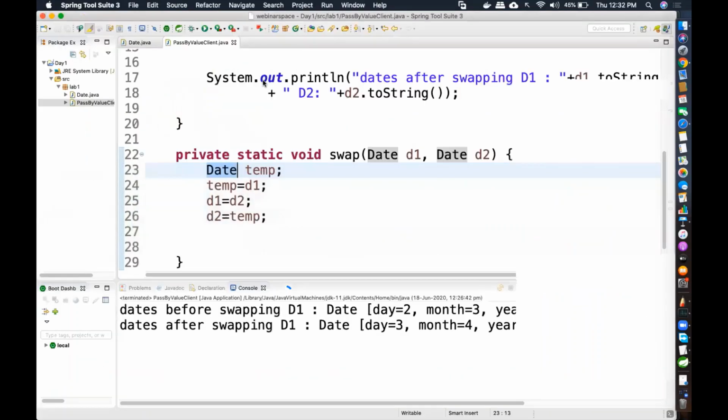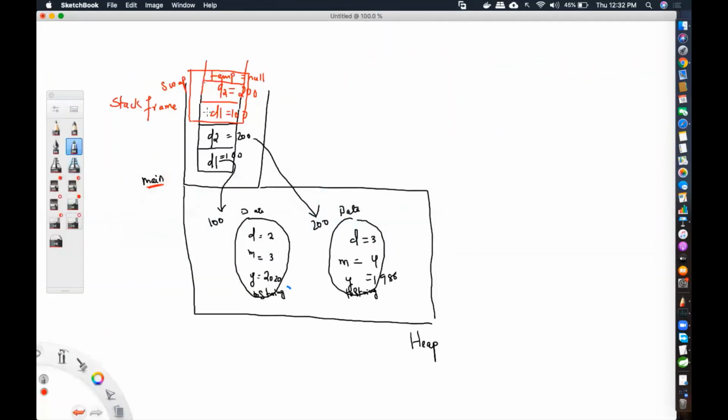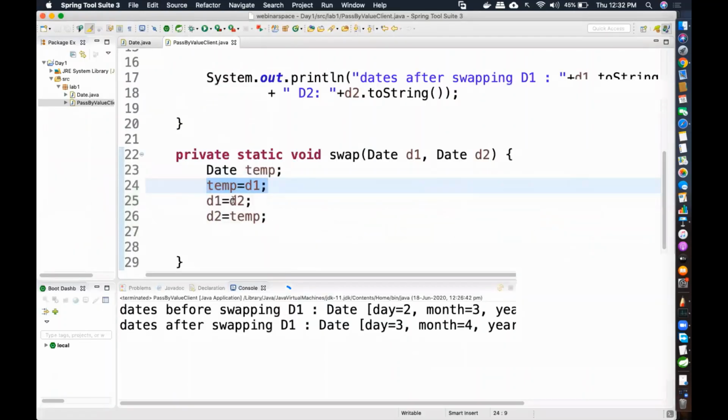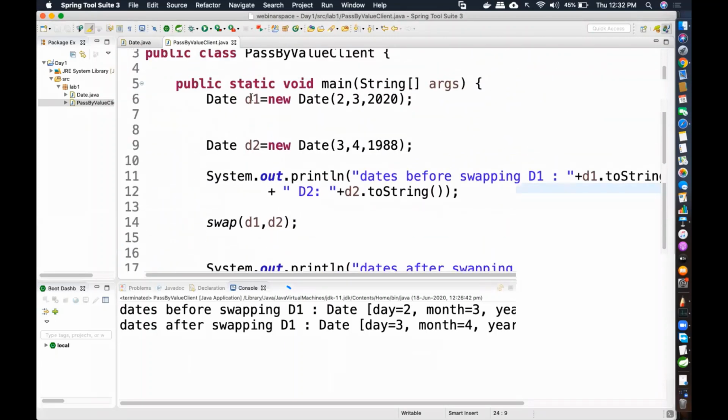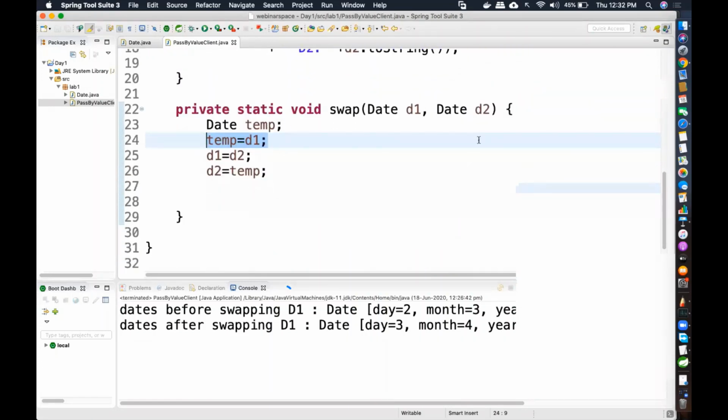Now see, D1 value I'm storing inside temp. What is D1 value? This value. I'm storing it inside temp. So this will become 100. Notice I'm still dealing with local variables, these two. Brown color means local variables. Blue color means, in this case, local only, because I have not created an instance variable over here. So these are D1 and D2, which are inside the scope.